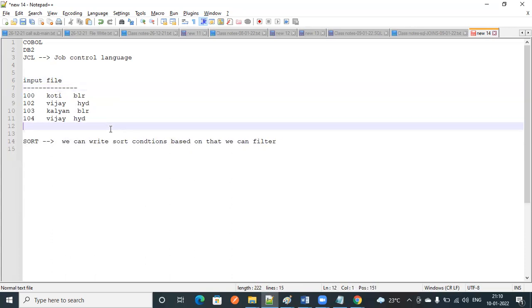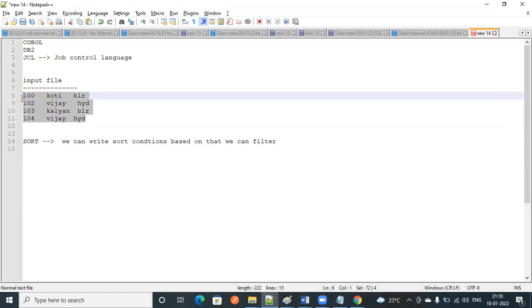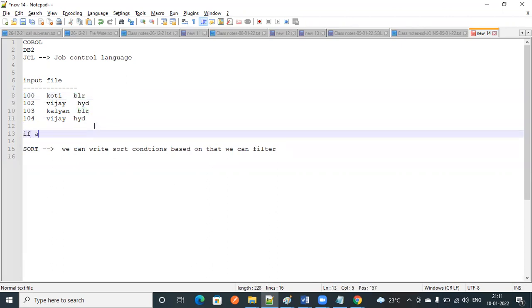Forget about JCL. If we don't have JCL, there is only one option. We need to write a COBOL program and read each and every record, put it into a data layout, and based on that data layout check whether the address equals Bangalore.